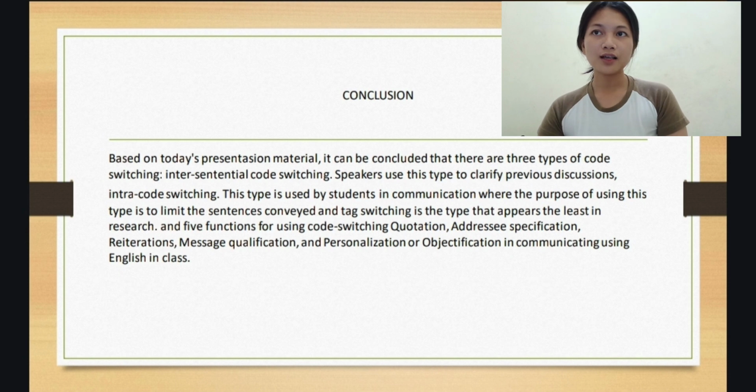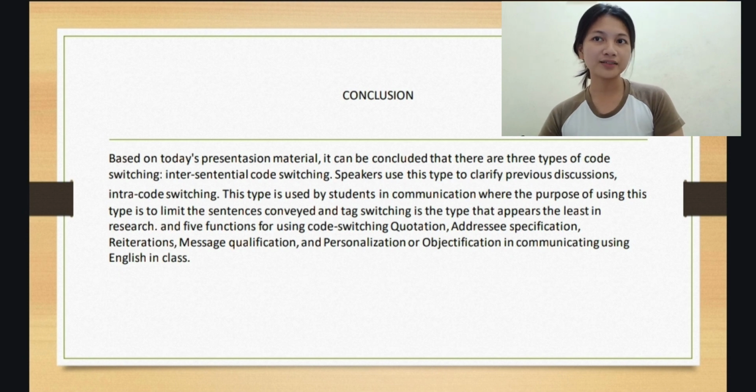In conclusion, based on today's presentation material, it can be concluded that there are 3 types of code switching. The first, intersentential code switching. Speakers use this type to clarify previous discussion. The second, intra-code switching. This type is used by students in communication where the purpose of using this type is to limit the sentence confine. And the last, text switching is the type that appears the least in research.